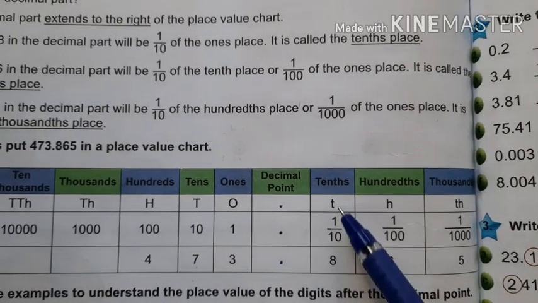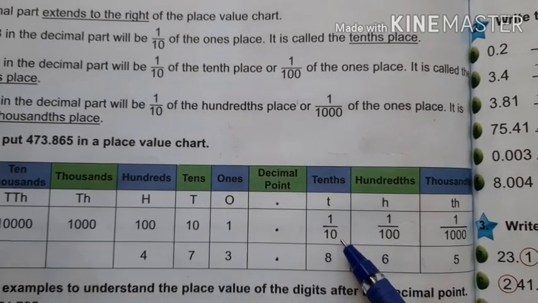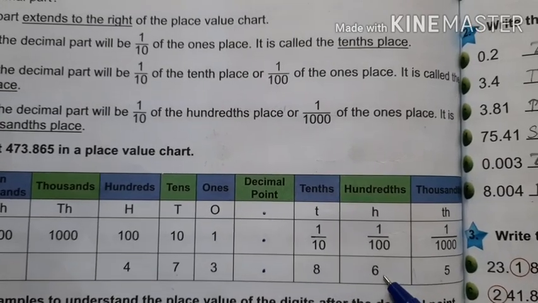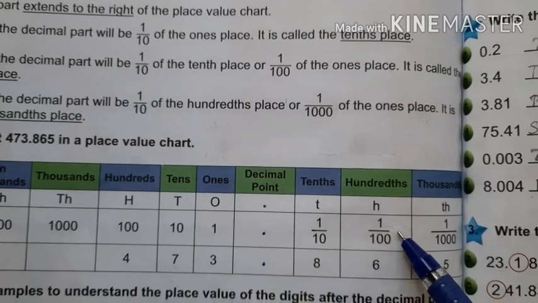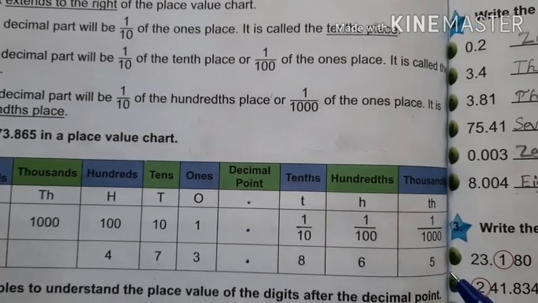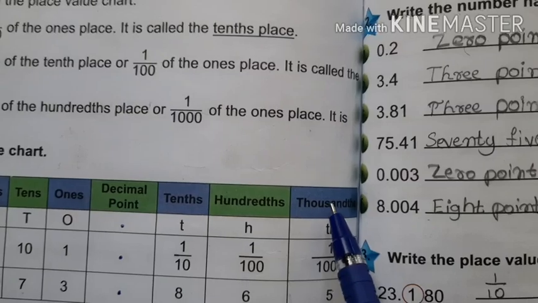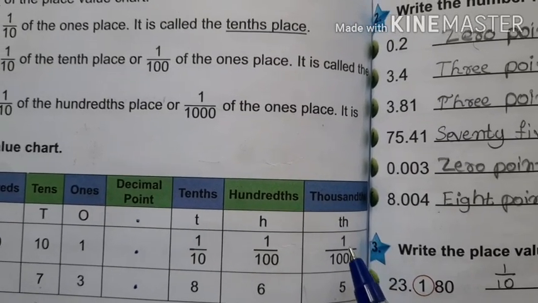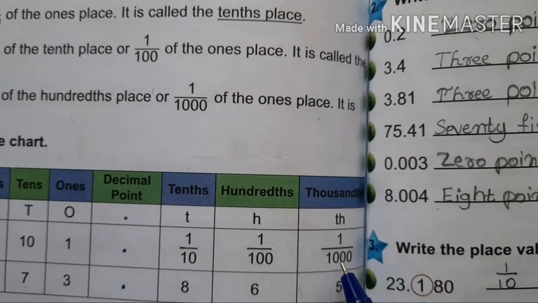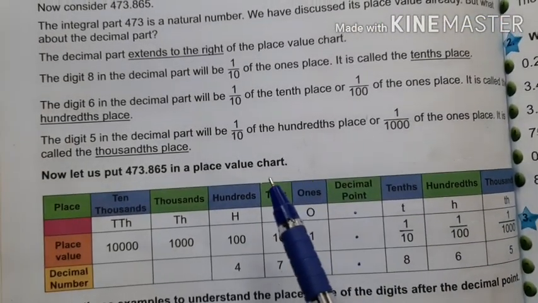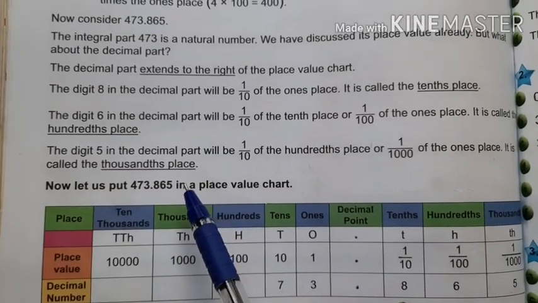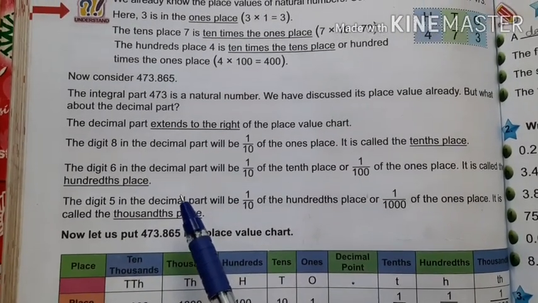Here 8 is in 10th place. 10th means 1 upon 10 or 0.1. 6 is in 100th place. 100th means 1 upon 100 or 0.01. 5 is in 1000th place. 1000th place means 1 upon 1000, which means 0.001. So children, this is how we should tell the place of the digits of the given decimal number.